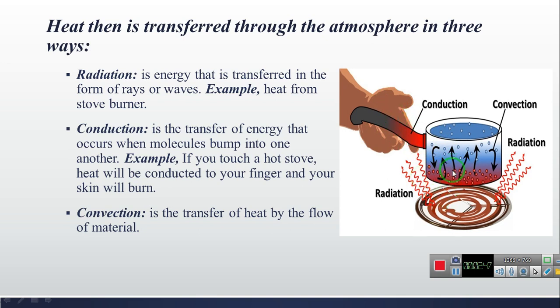So for convection, the warmer molecules will rise, and the colder molecules will go down. So up and down, it will create a convection current in this pan. The convection current causes the water in the pan to change from liquid to gas.